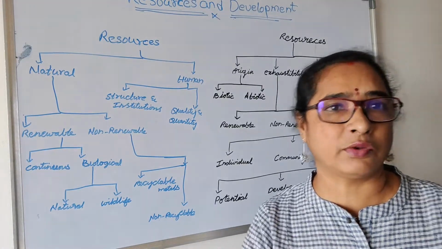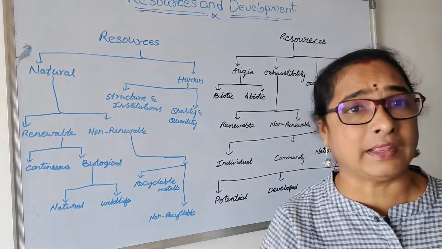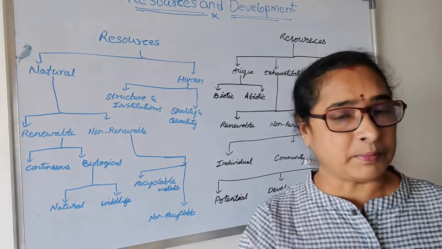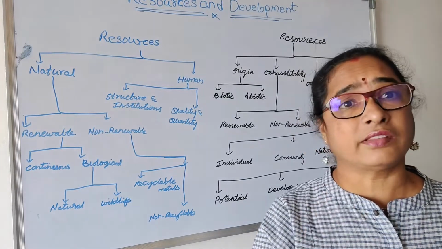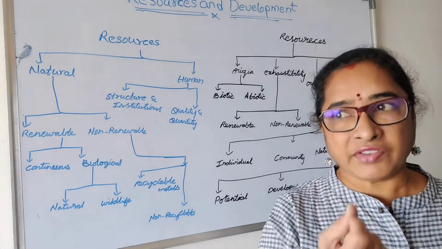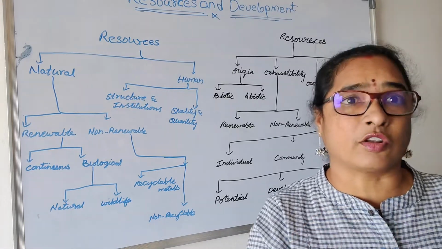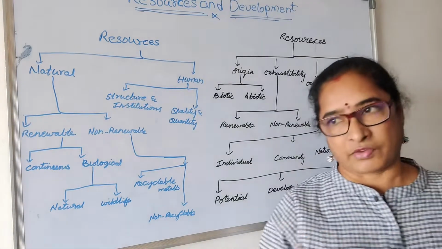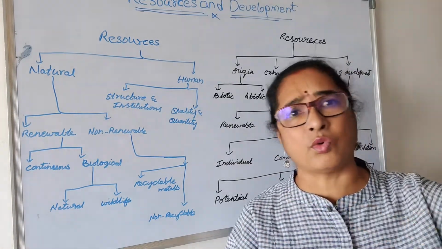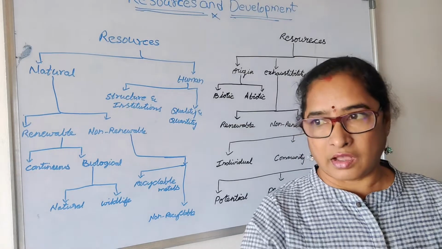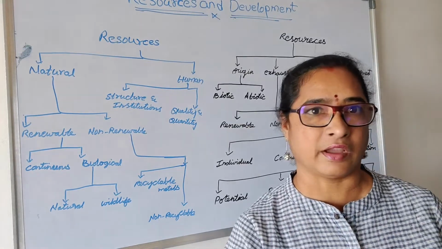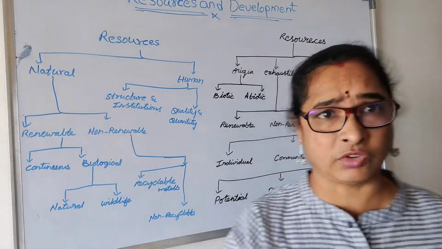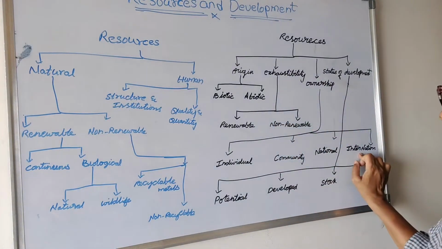After the borders, 200 nautical miles are considered to be the country's property, which the country can use for its economic development. For example, we'll take the Indian Ocean. From our Indian border to 200 nautical miles, it is our economic development area owned by India. So like that, resources are known as the international resources.